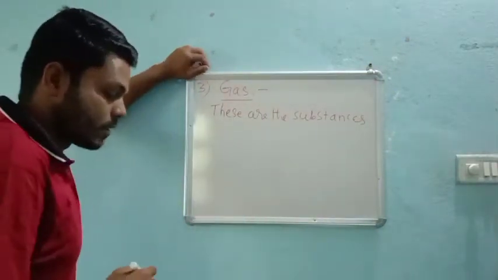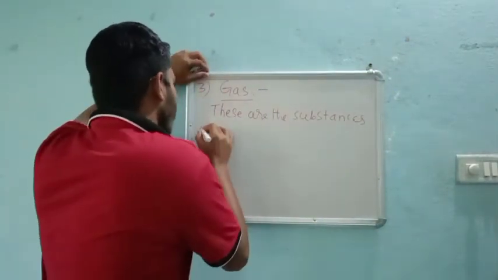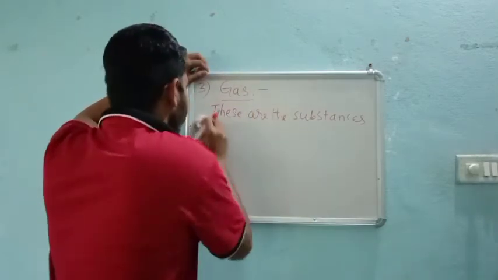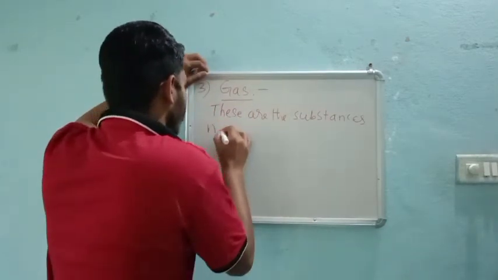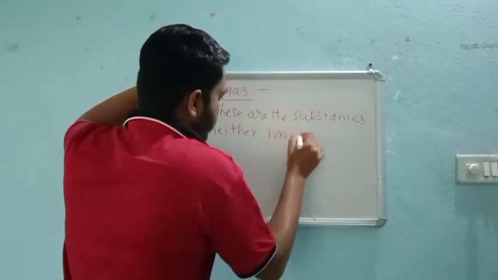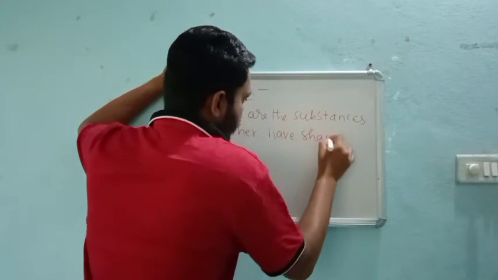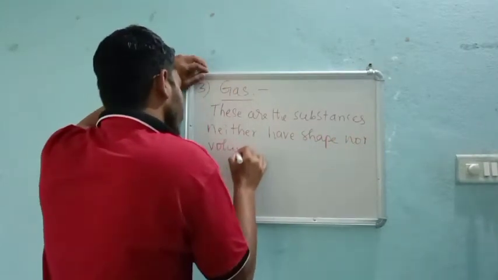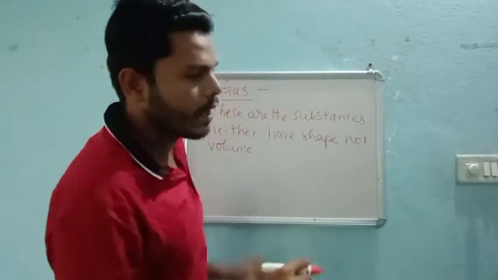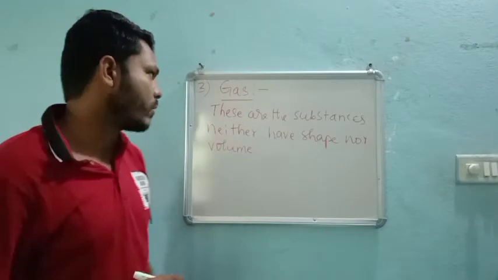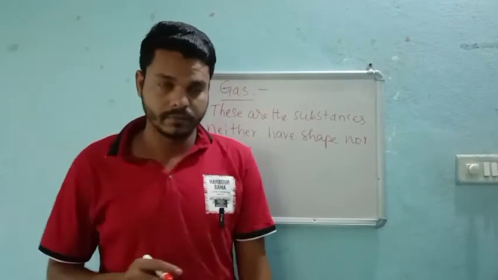These are the substances which do not have shape nor volume. First, we will take the definition itself. These are the substances which neither have shape nor volume. They won't have any shape as well as volume. Such substances or matter are what we call gases.